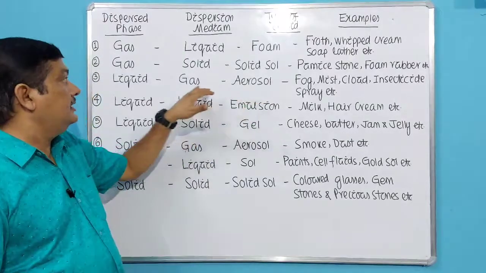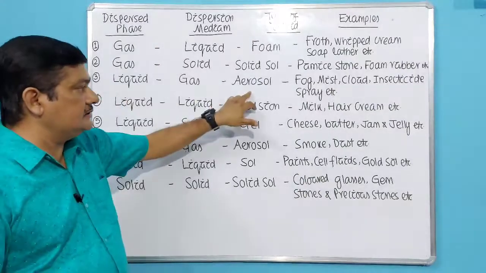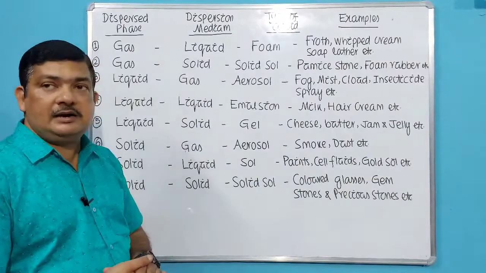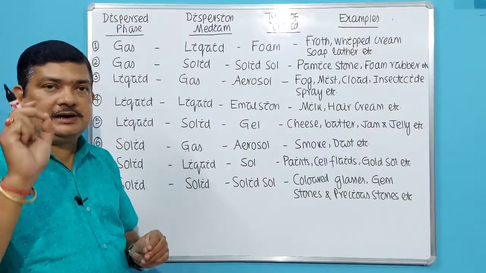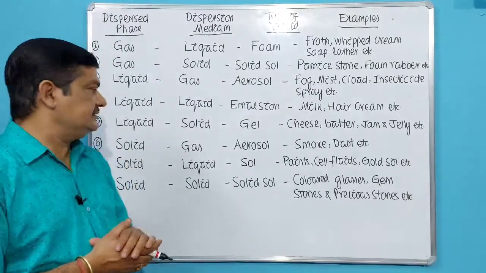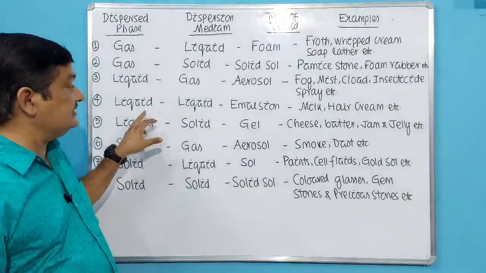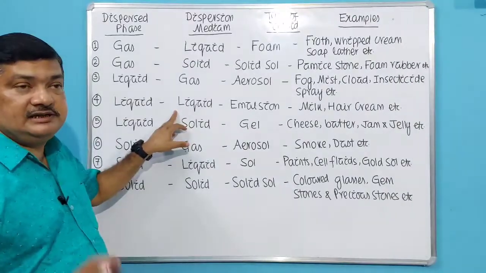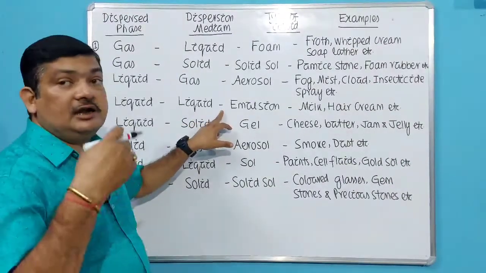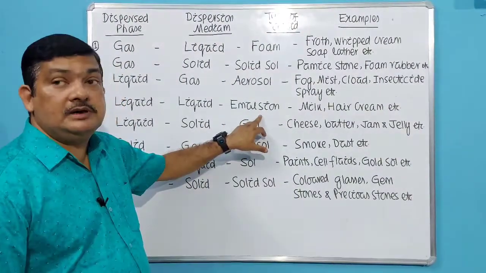So the type of colloid formed when the gas is the dispersion medium and liquid is the dispersed phase is called aerosol, and you have to remember these examples. At least you have to remember fog and mist. Mist, when small water droplets are suspended in air. Then the fourth type of colloid, when both dispersed phase and dispersion medium are liquids. That means when a small amount of one liquid is dispersed in a greater amount of some other liquid, the type of colloid formed is called emulsion.